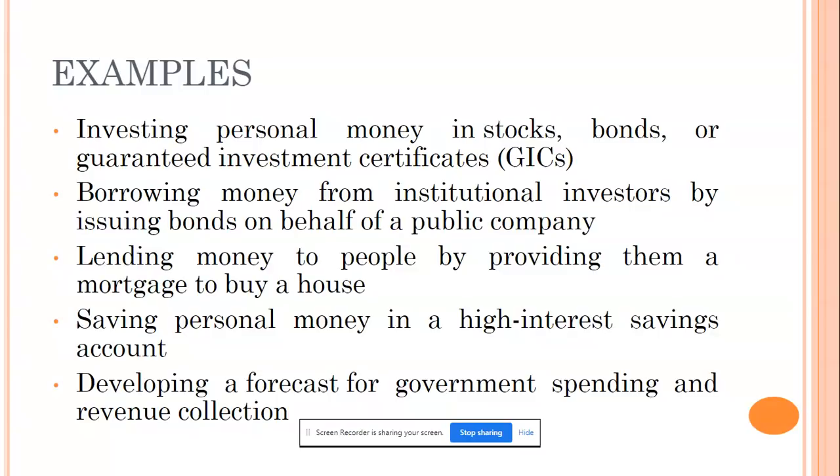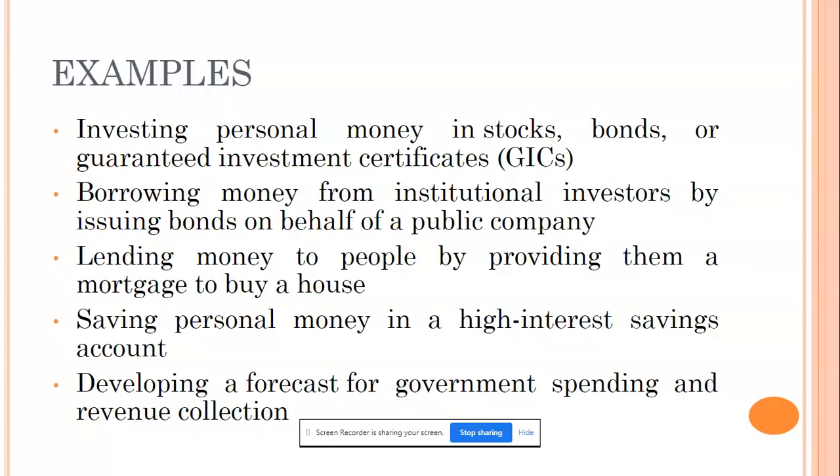Saving personal money in a high interest savings account. Developing a forecast for government spending and revenue collection. Everything is a different type of finance which you have seen in slide number one. So investing your personal money in stocks refers to shares, bonds, otherwise called debentures, guaranteed investment certificate.